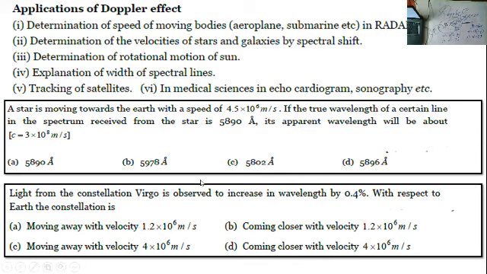You can see the first question, guys. A star is moving towards the earth with a speed of 4.5 into 10 power 6 meters per second. If the true wavelength of a certain line in the spectrum received from the star is 5890 angstroms, its apparent wavelength will be about.